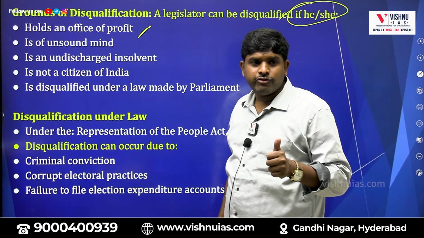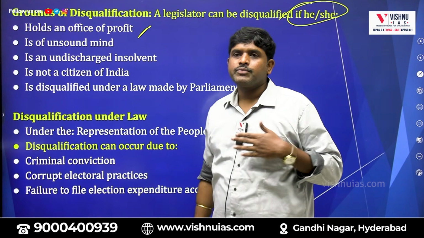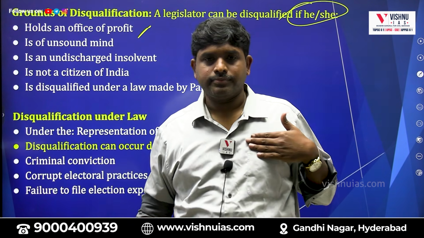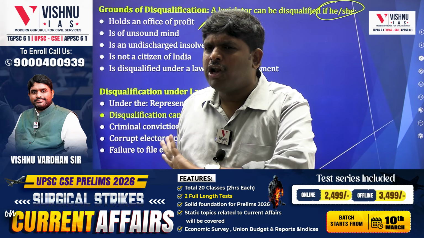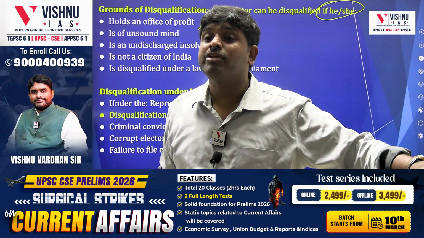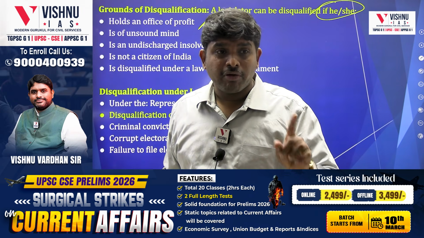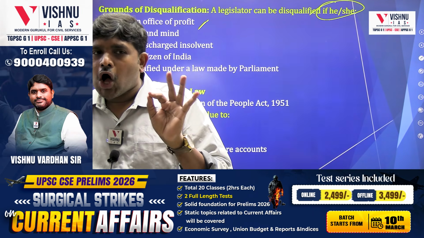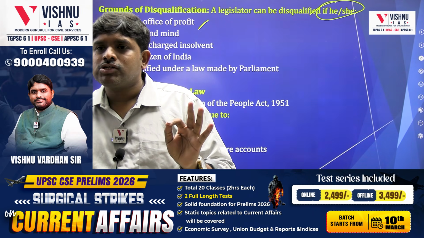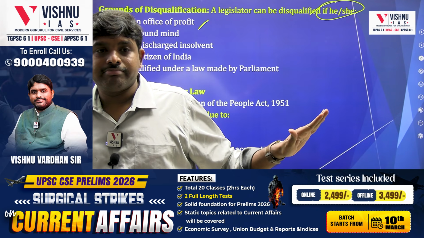If he holds an office of profit. What does that mean? If I am an MP and hold an office of profit, once you understand this, all your doubts will be solved. Office of profit means not a private ownership.